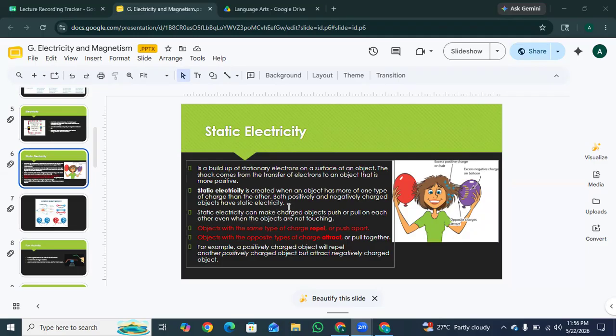So basically, we can say that static electricity is a buildup of electric charges on the surface of an object. Like you get a shock when electrons quickly jump from a negative charged object to a more positive one. Okay?